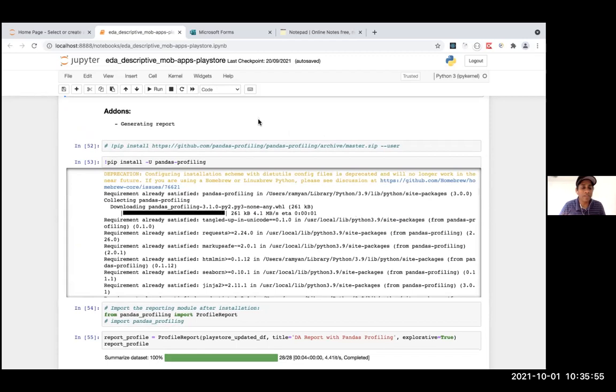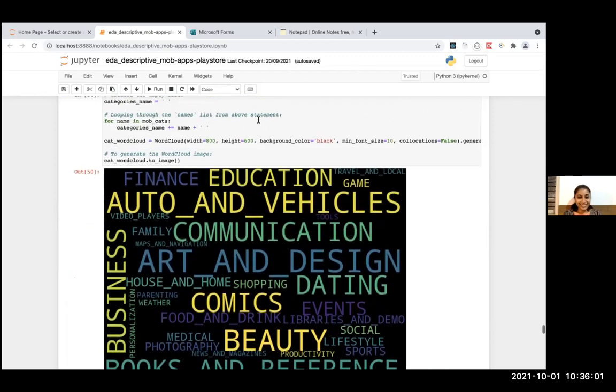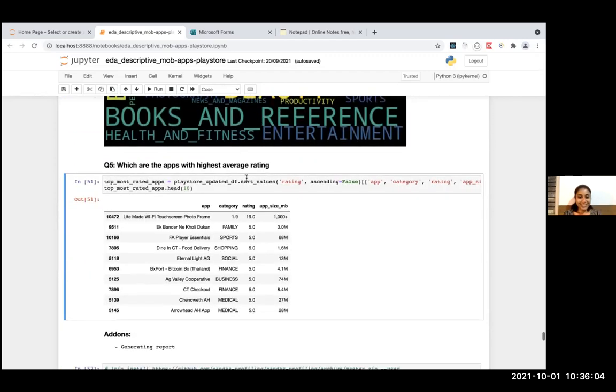Sorry, Ramya, to interrupt. In the previous section that you just talked about, there was one outlier, right? It had a rating of 19. That's right. But you have to be very vigilant, especially when you're taking these for machine learning, that these kinds of outliers or missing values have to be treated well enough. Otherwise, it makes an impact on what values models can predict.